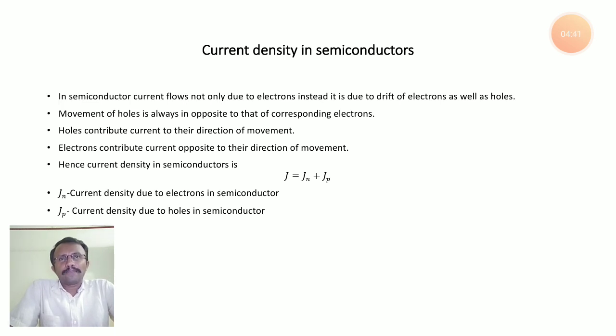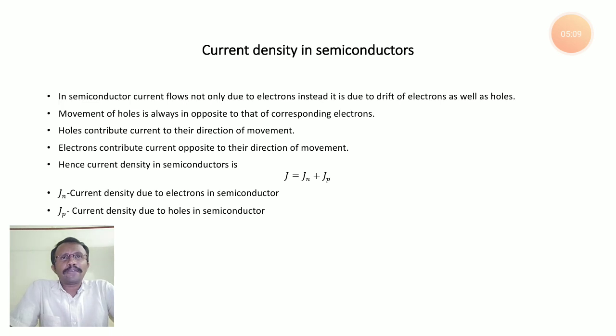by using Vd and T, we finally get J is equal to sigma times E, where sigma is the conductivity of the material, E is the applied electric field, and J is the current density. Here, due to only electrons, we say sigma is equal to N Q mu, where N is the electron concentration, Q is the charge of the electron, and mu is the mobility of the electron.